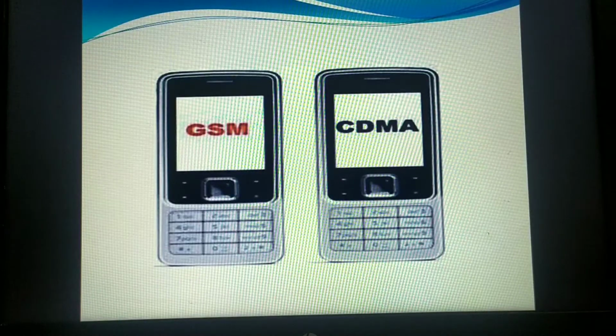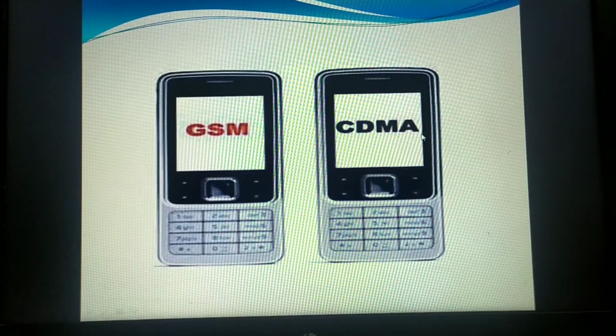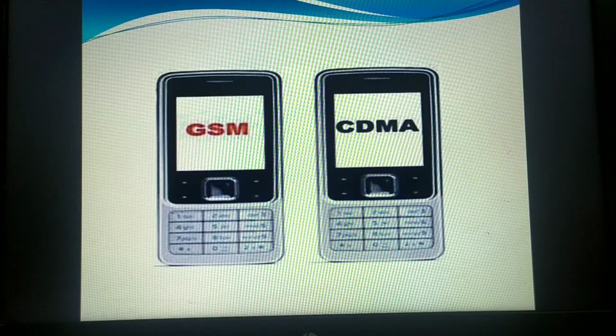Hello students, in this video we are going to discuss CDMA. In our previous video we have already studied the GSM network. CDMA stands for Code Division Multiple Access. This CDMA is one of the digital cellular technologies that uses the spread spectrum technique.